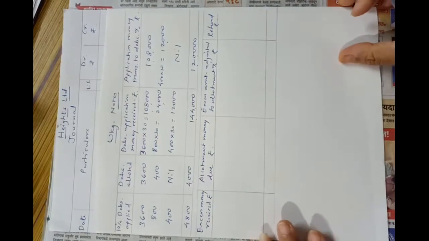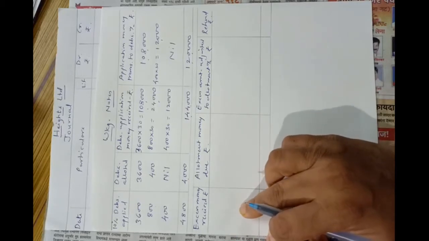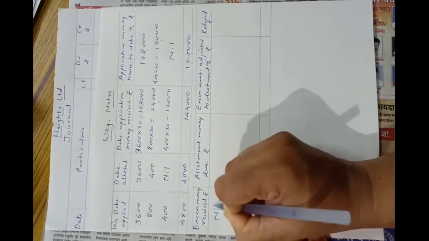Does everyone understand? Now the next point, excess money received. In case of first category, excess money will be nil.